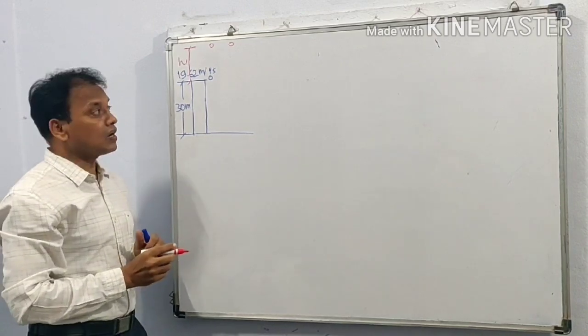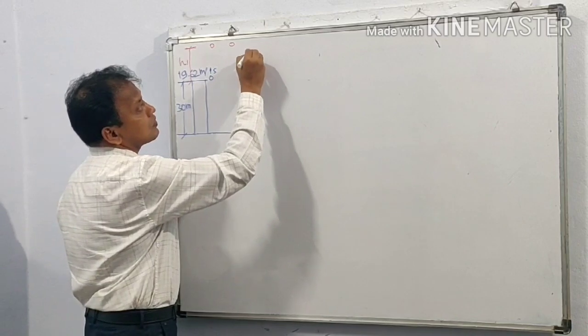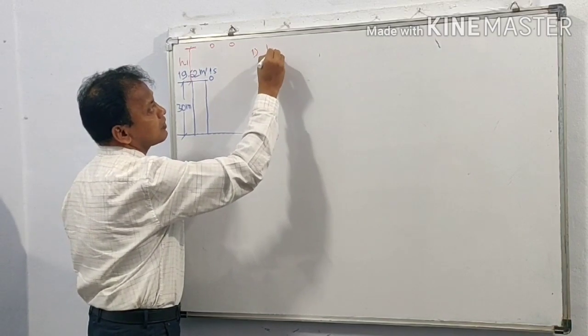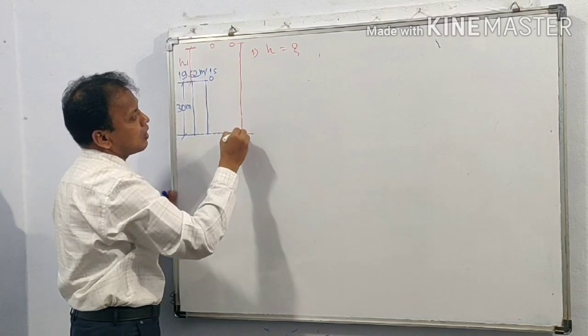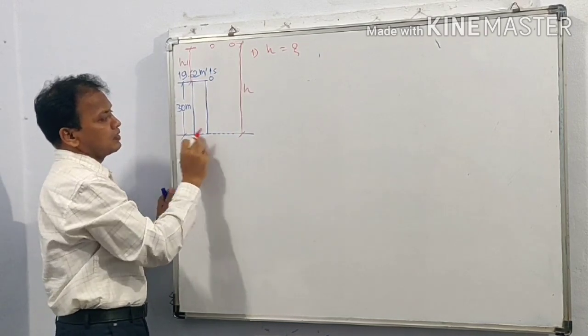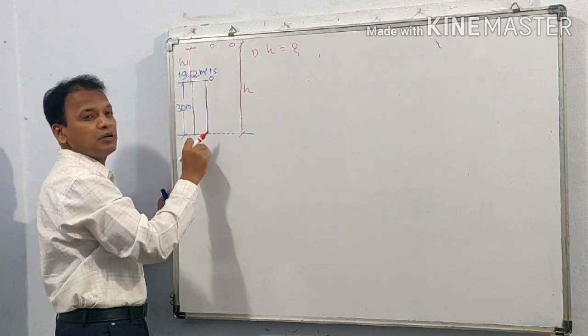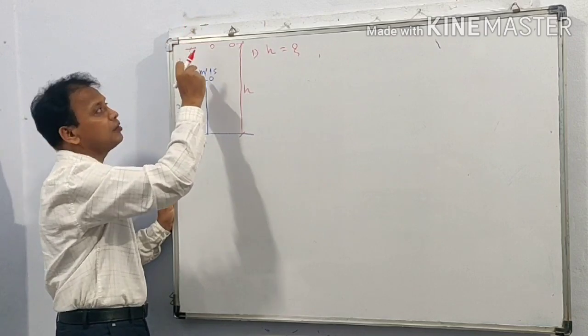So what is asked? We are asked the maximum height attained by the ball above the ground. This h. This is ground level. This is height 30 meter of building. From the top of the building, a ball is thrown vertically upward.